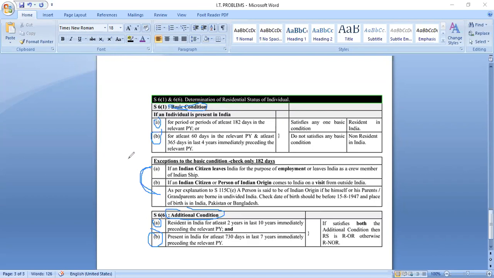He will automatically, by default, be called a non-resident in India.